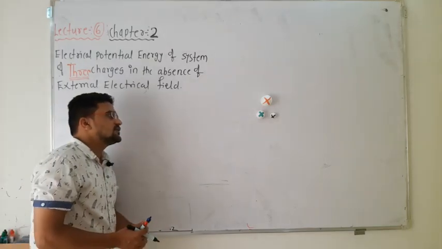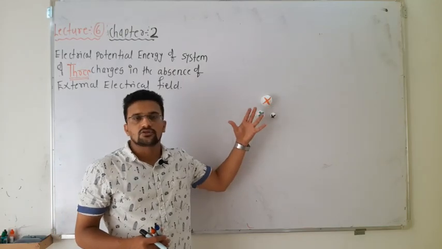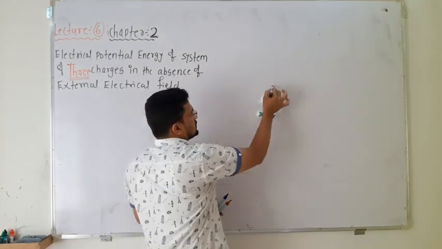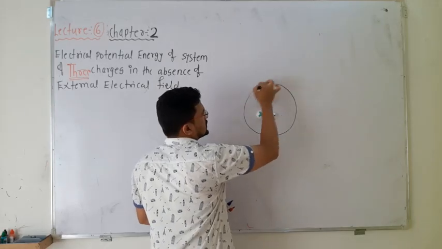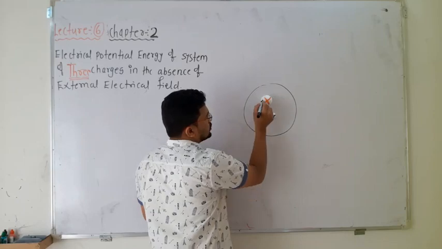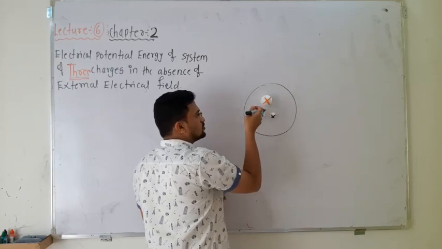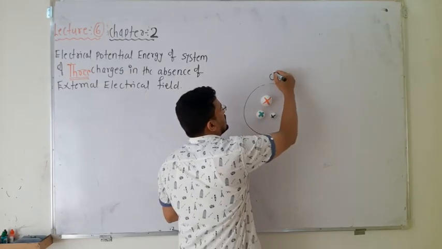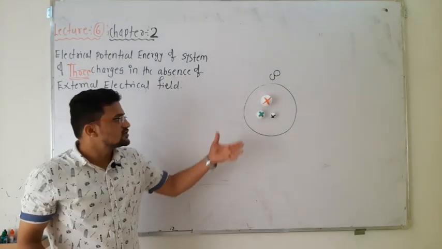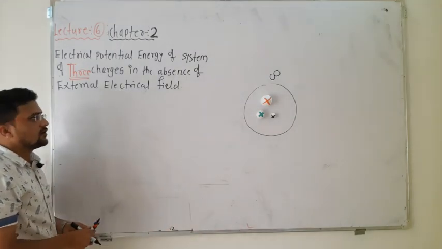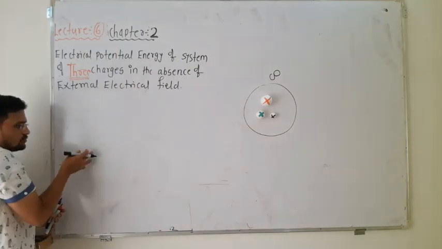Now consider these are the three charges, positive, positive, positive. You can take any magnitude of charges. This is one system of charge, which consists of q1, q2, q3, or you can give any number. These charges are placed at infinity, and you have to bring them from infinity to a point.